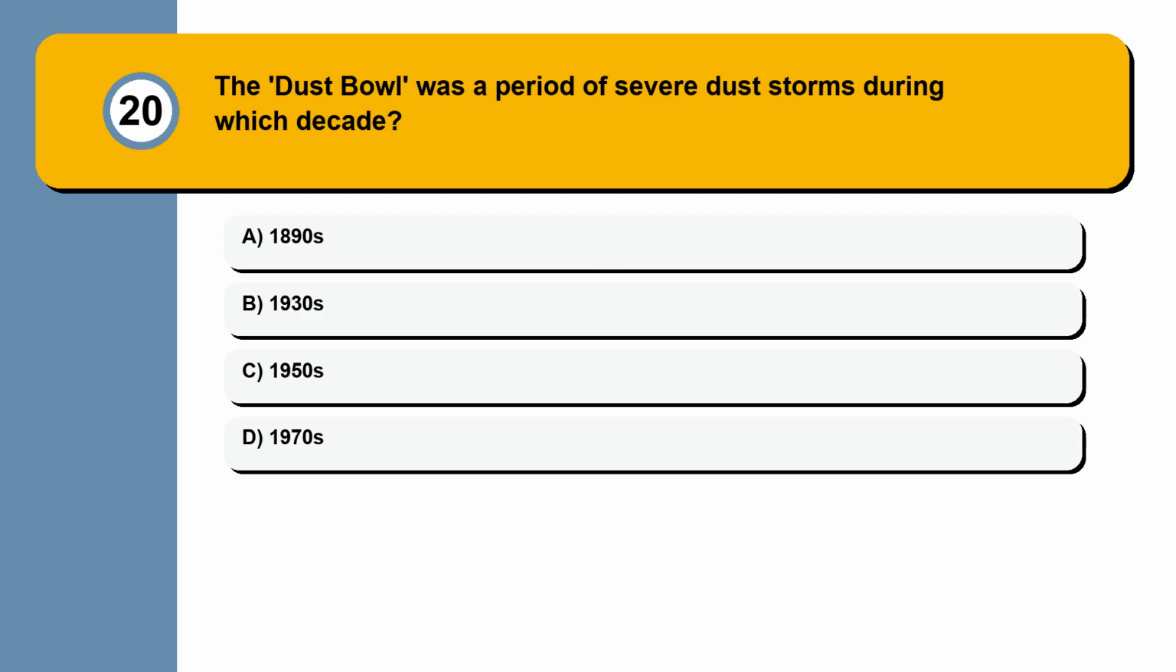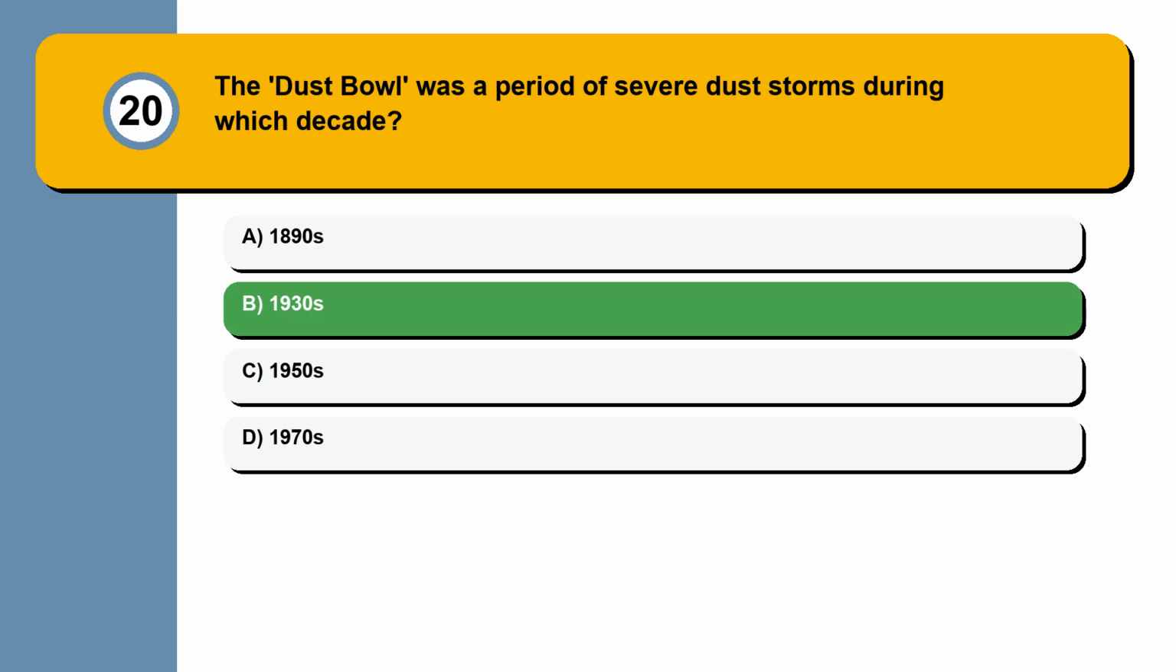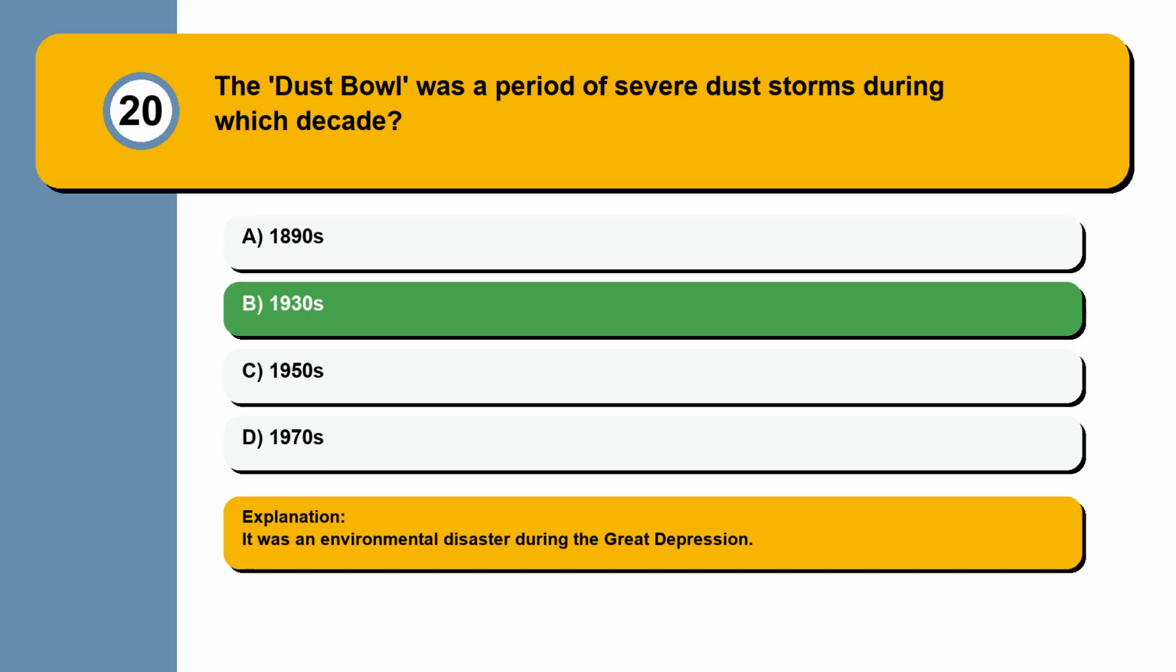Question 20. The Dust Bowl was a period of severe dust storms during which decade? 1890s, 1930s, 1950s, 1970s. It was an environmental disaster during the Great Depression.